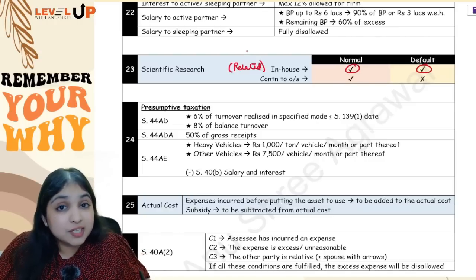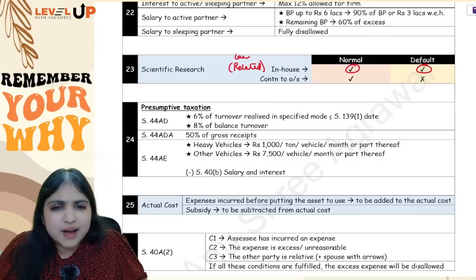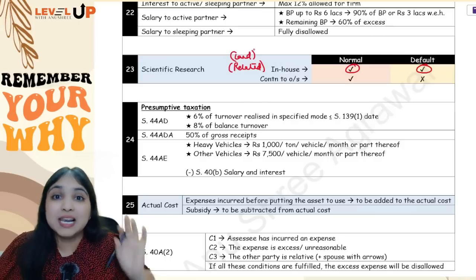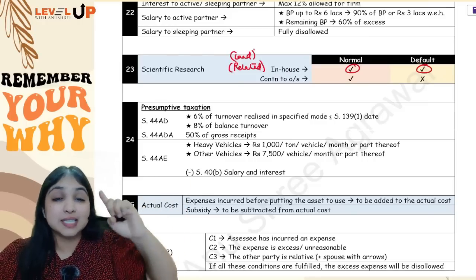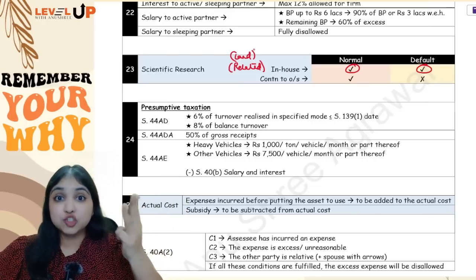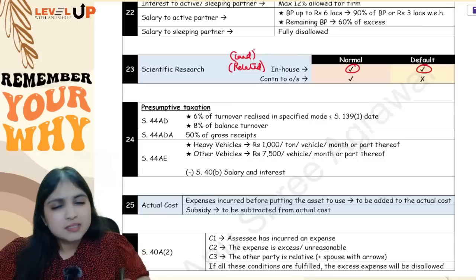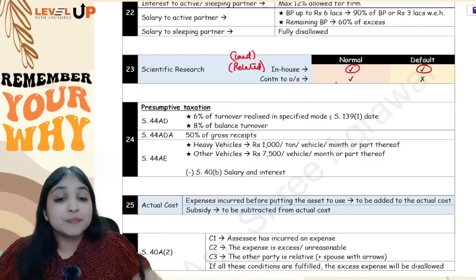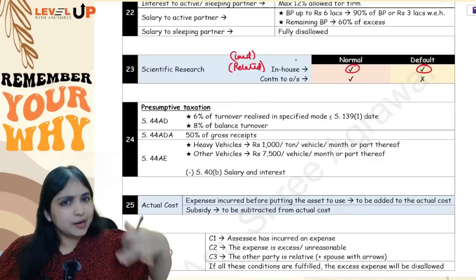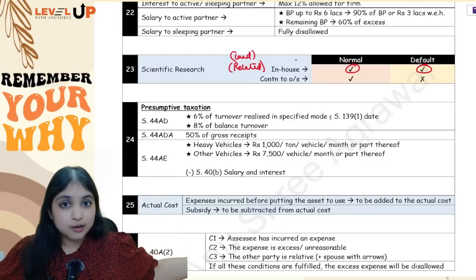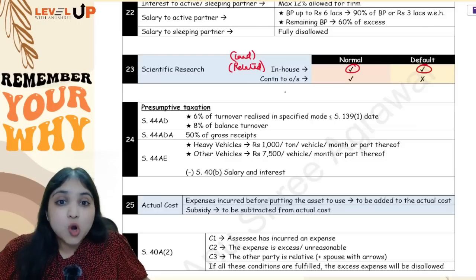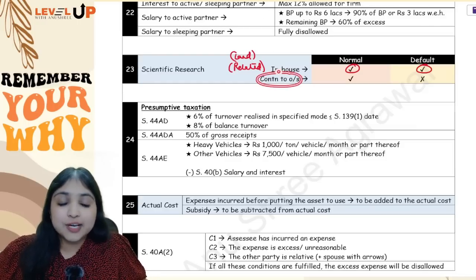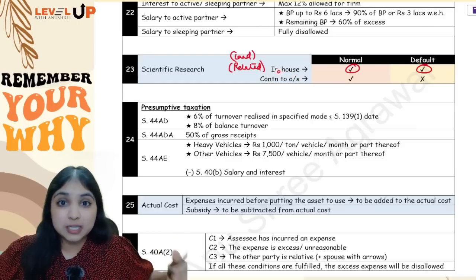In in-house scientific research, there is one expense which will not be allowed: land. In section 35AD, specified business, land, goodwill, and financial instruments, these 3 expenses are not allowed. In scientific research, only land is not allowed. So in-house scientific research is allowed under the normal regime and the default regime, provided it is related to the assessee's business.